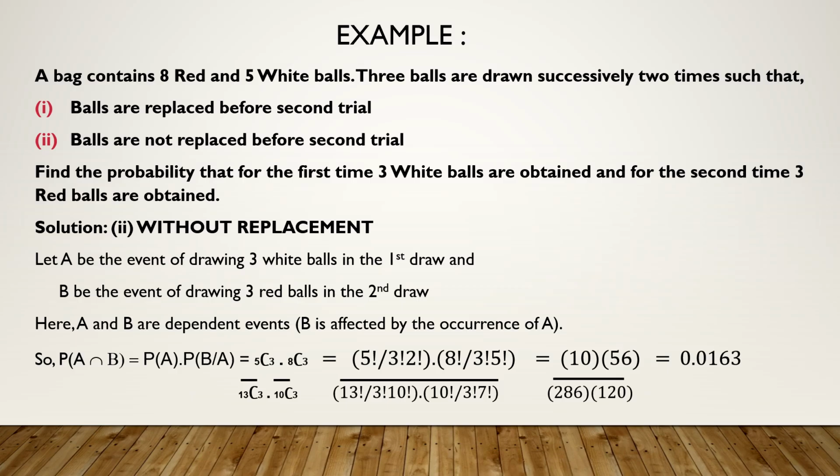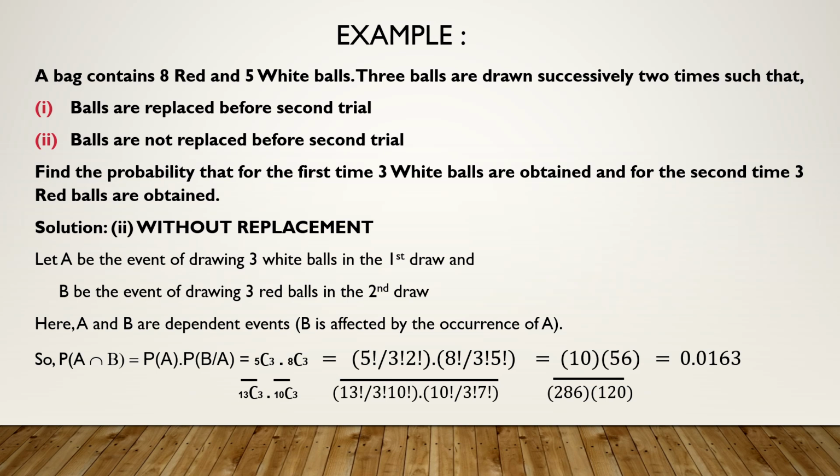So now you want the probability of A intersection B. Our events are same, drawing 3 white in the first draw and drawing 3 red in the second draw. So it is P of A intersection B. Correct? Now since it is without replacement, first A occurs. That means it is P of A into P of B given A. Correct? Here they are dependent events. So into P of B given A.